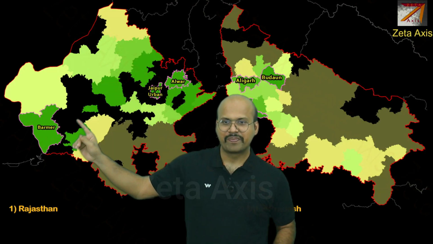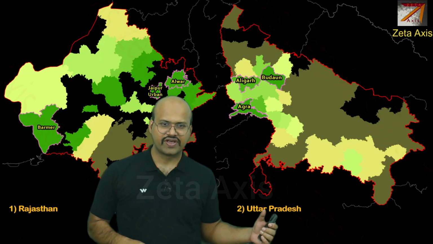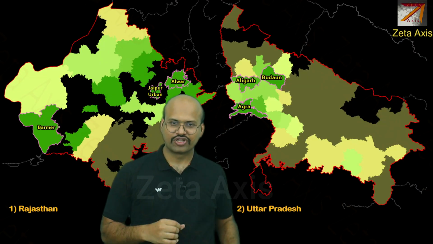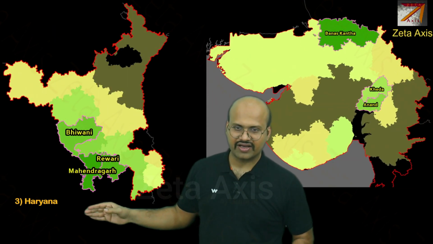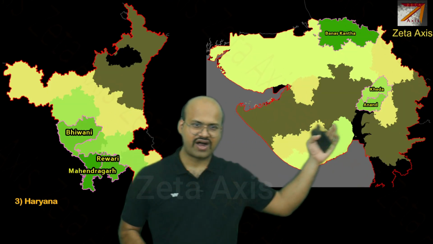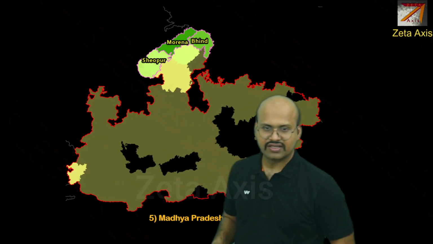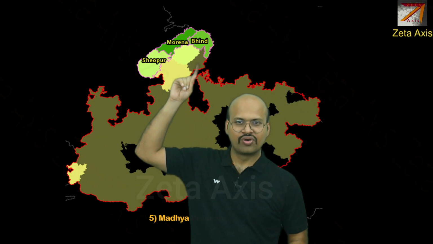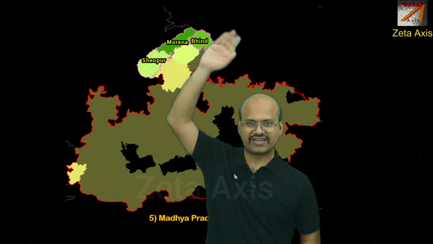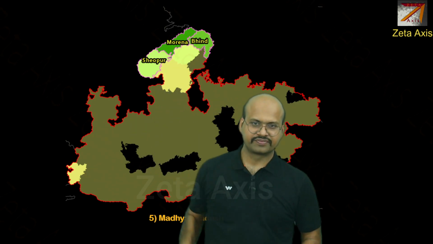Here are the top states and their districts. Rajasthan, where Barmer, Jaipur urban and Alwar are the major producers of Bajra. Then we have Uttar Pradesh, where Agra, Aligarh and Badaun are the major Bajra producing districts. Then we have Haryana, where we have Bhiwani, Rewari, Mahendragarh, and in Gujarat we have Anand, Kheda and Banaskantha. Finally, in Madhya Pradesh, we have Sheopur, Morena and Bhind. So we can see that it is produced in the northern part of Madhya Pradesh in this belt.